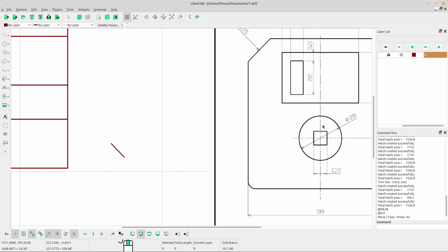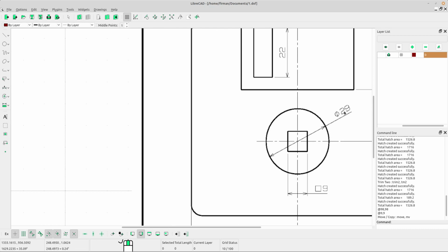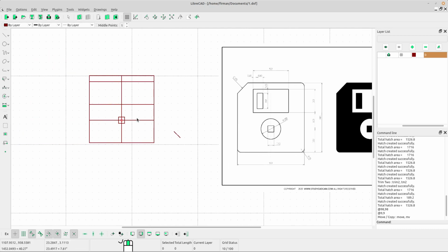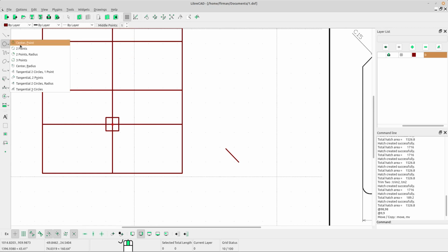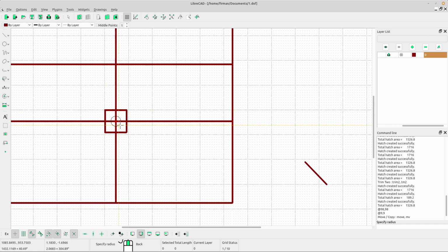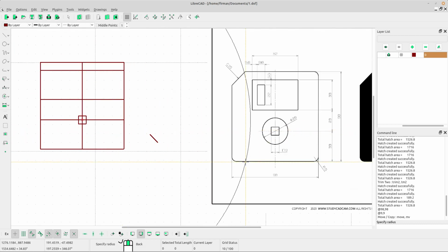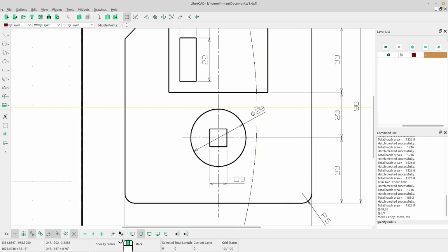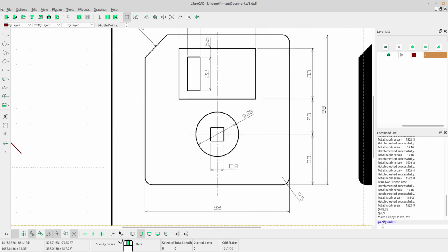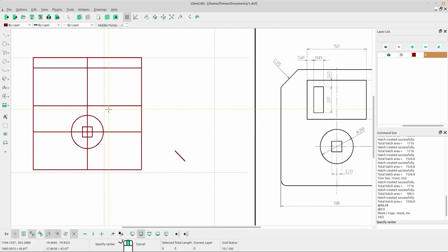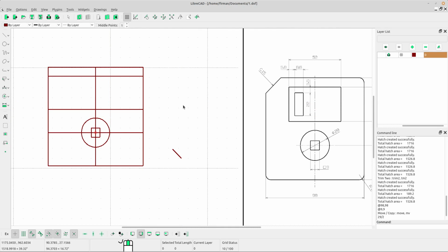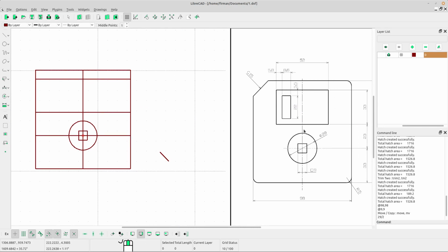Next, the circle. The diameter of the circle is 29. So select circle center point, left click at the center of the rectangle we have created before and type the radius. The radius will be half of 29. Go to the command line form, type the radius 29 divided by 2 and press enter. Okay, now we got the circle. Right click.